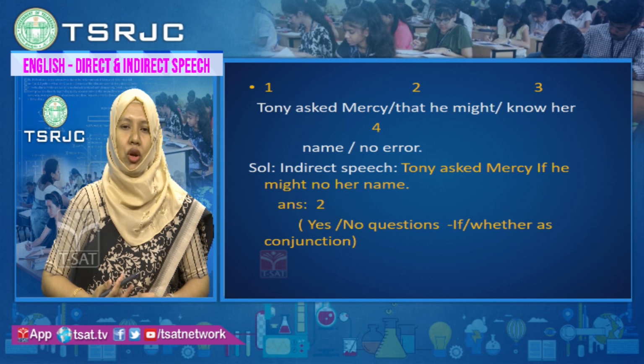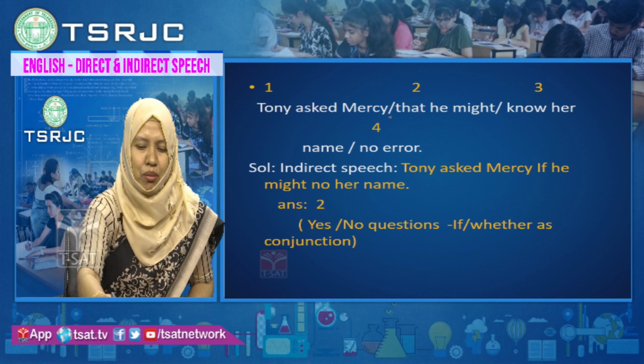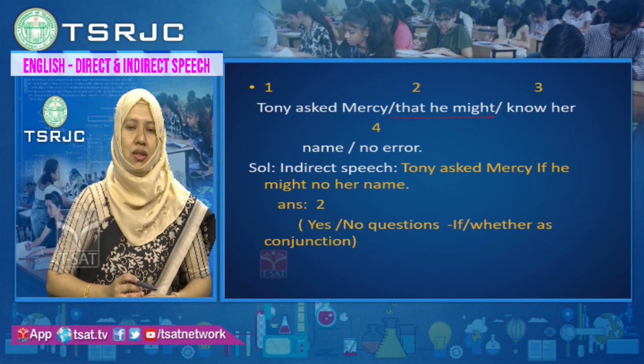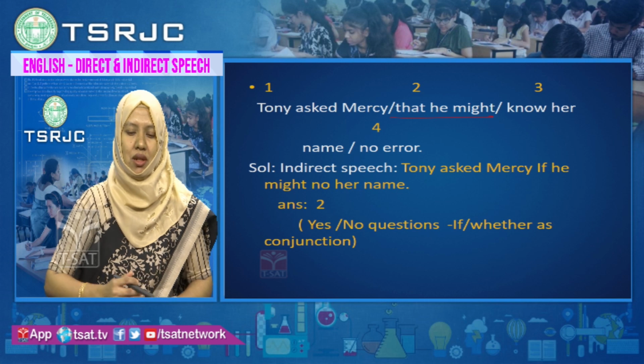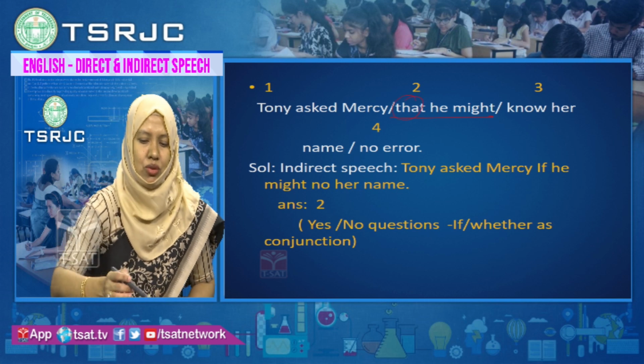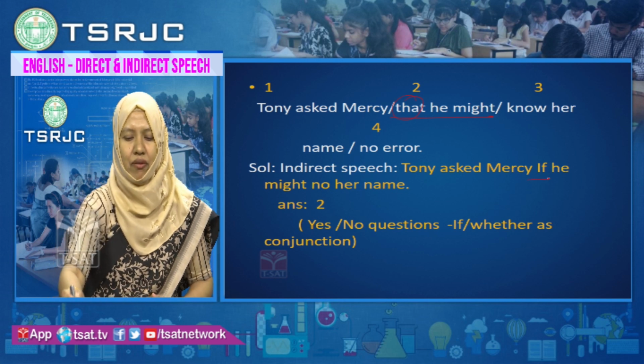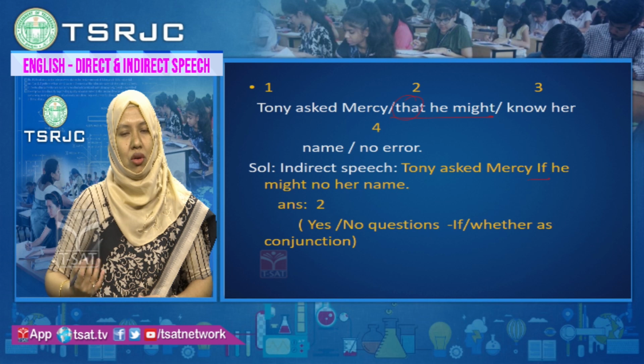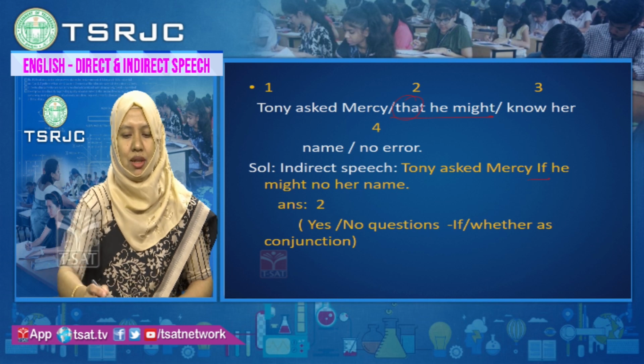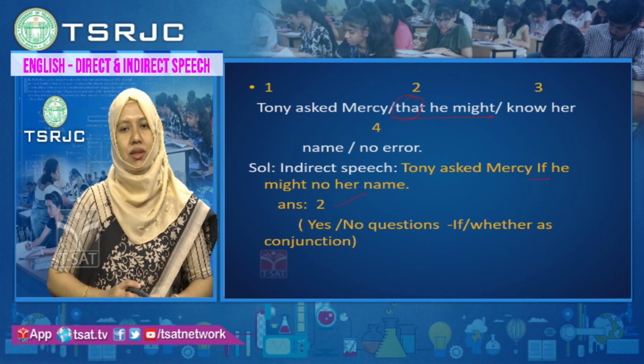The conjunction that is not used. If he might know her name. So there is a mistake in the second part of the sentence. Here the conjunction that is used. There is no need of that. Because it is asking, you should use the conjunction if or whether. Tony asked Mercy if he might know her name. So there is a mistake in the second part of the sentence.